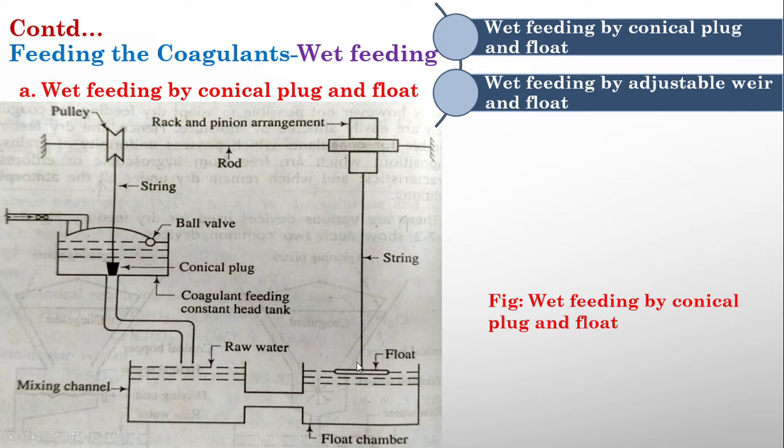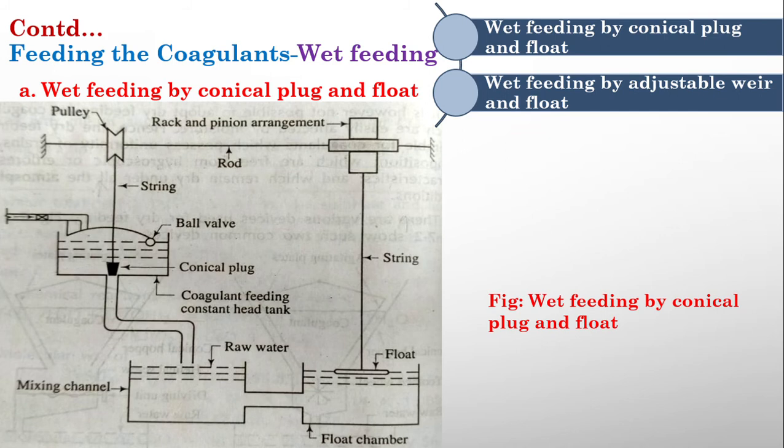When the water lowers, the float will come down and the conical plug will move up. So more coagulant will be discharged into this water. So by using this conical plug, we control the discharge from this coagulant feeding tank. Okay, we can control the dosage of the coagulant. So this is the mechanism of wet feeding by conical plug and float.